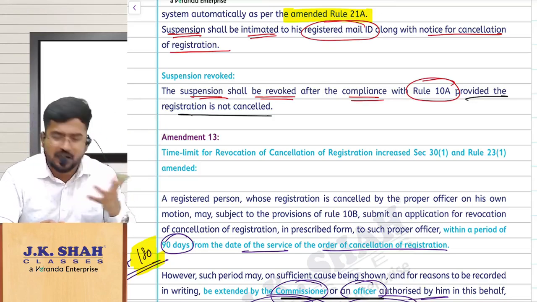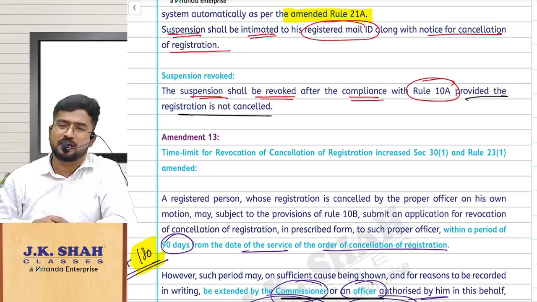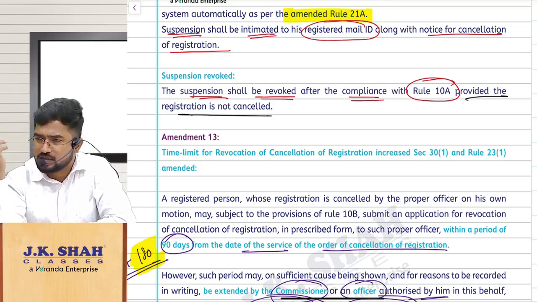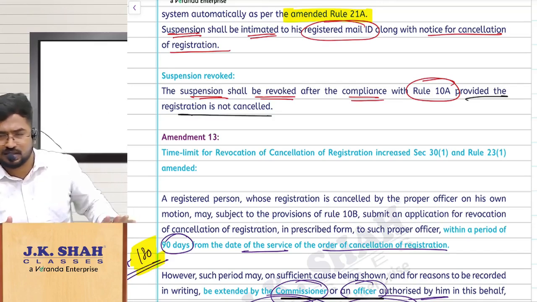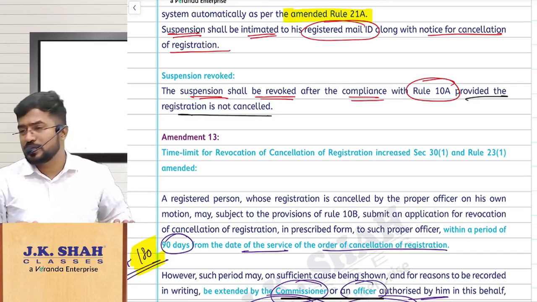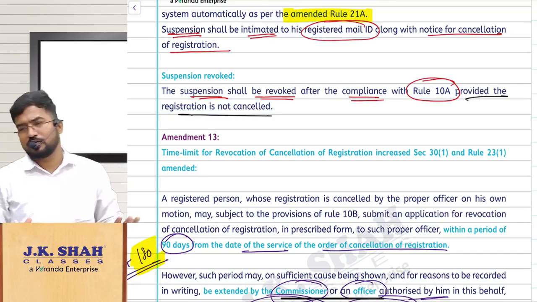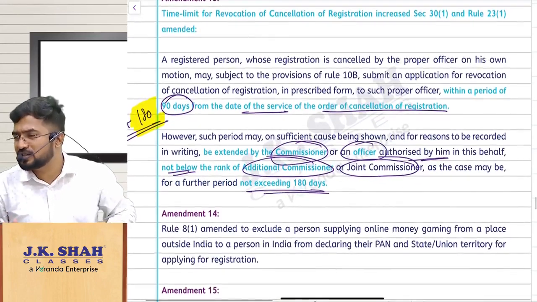Now, sir, after cancellation of my registration, I am updating bank account details. I was not in the city or not in the country, I traveled abroad for some vacation, and I was not looking into the emails. So now what should be done? You can apply for revocation of cancellation. Sir, what is the time limit to apply for revocation of cancellation?